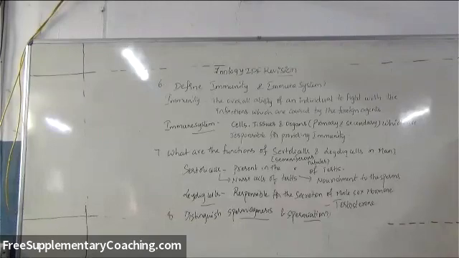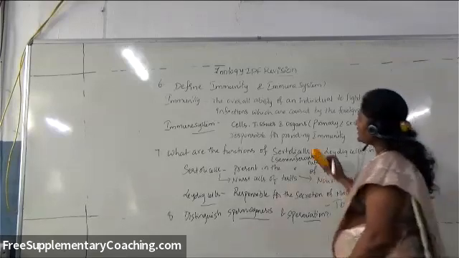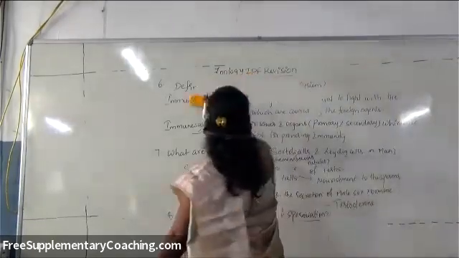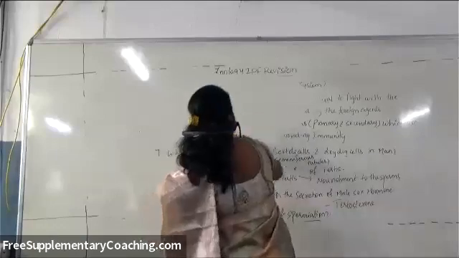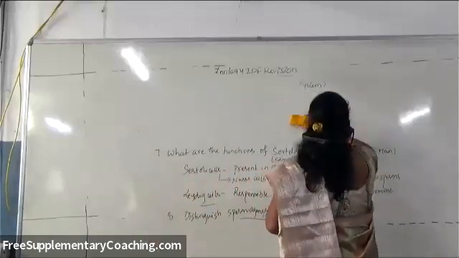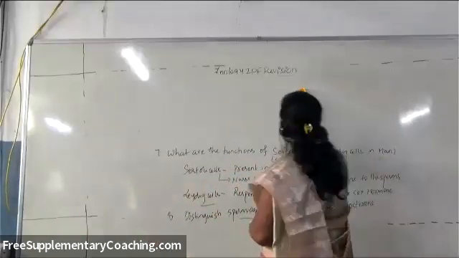And sometimes they will even give the 4 extra embryonic membranes. Already in first year also you have got this question. So what are the 4 extra embryonic membranes that surround the embryo?